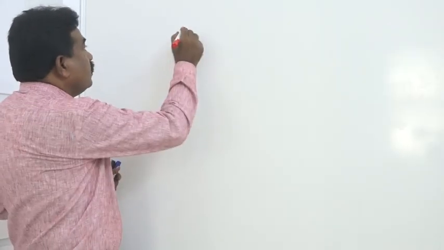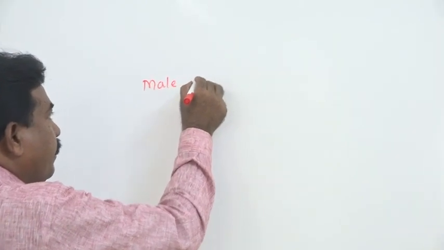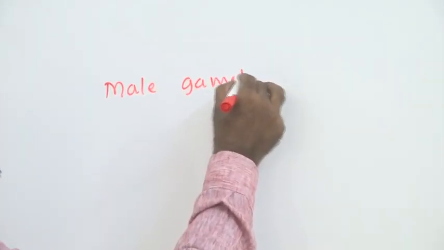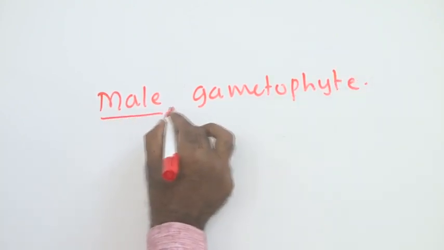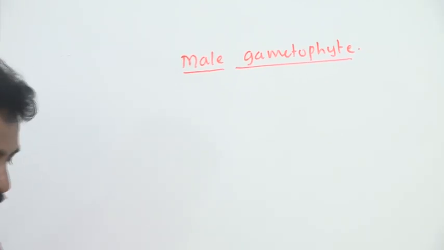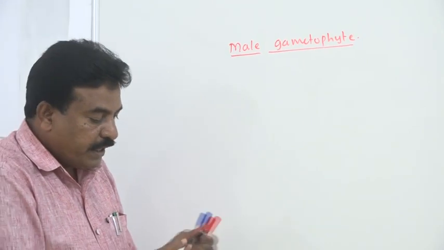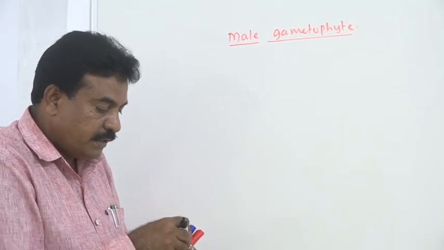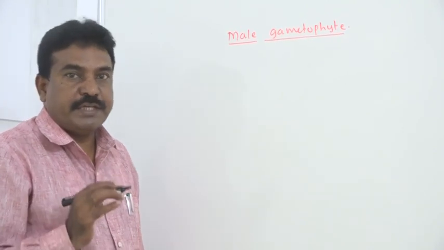If we consider the development of a male gametophyte, as we know, stamen is a unit of androecium. It has anther. If you take a transverse section of anther, we have four circular parts called microsporangia.